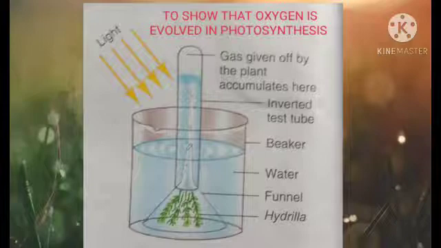When we bring a glowing splinter or a glowing agarbatti near the test tube filled with gas, it starts burning with a bright flame: oxygen gas, which helps in burning. So this shows the conclusion that the hydrophyte or Hydrilla plant carried out photosynthesis and produced oxygen gas.